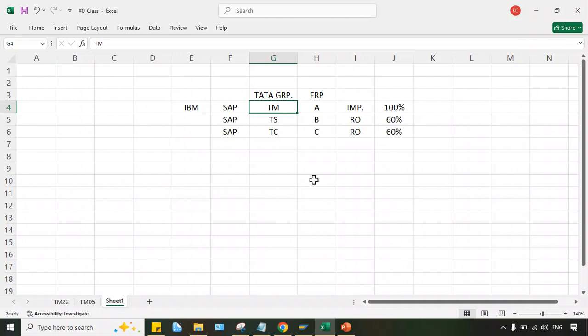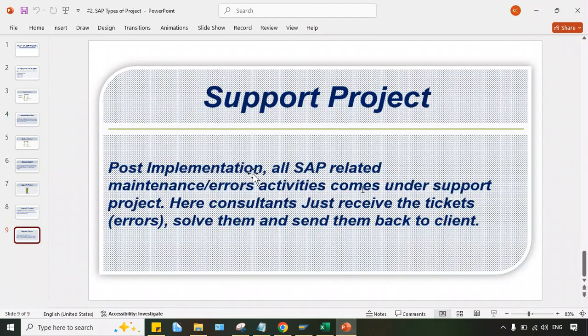So in a support project, what is happening, guys? Look here, post implementation. After implementation, of course, Tata Motor requires support. So all the SAP related maintenance and error activity comes under the support project. Here consultants just receive the tickets. Ticket means what, guys? You are going to receive errors or requirements, and those errors or requirements are called tickets. So the consultant just receives the tickets, solves them and sends them back to the client.